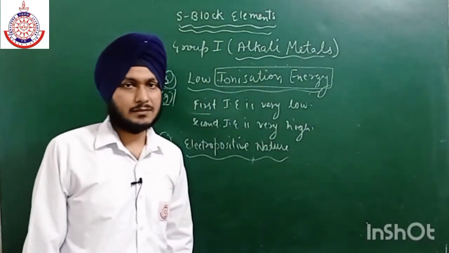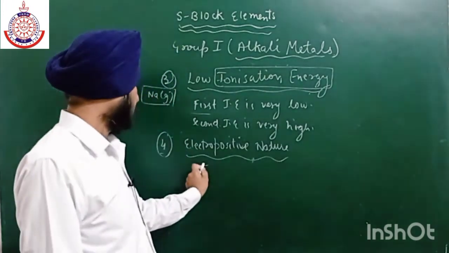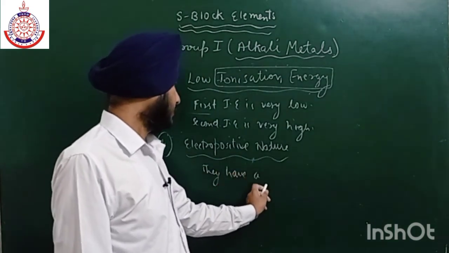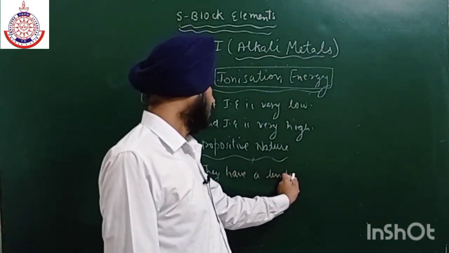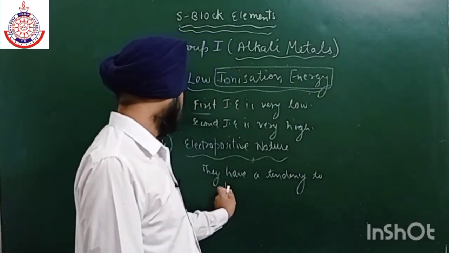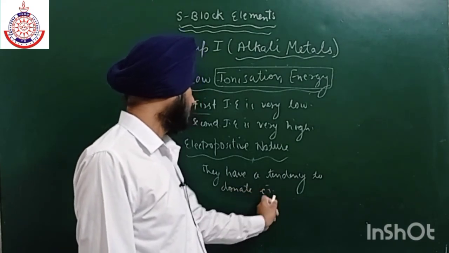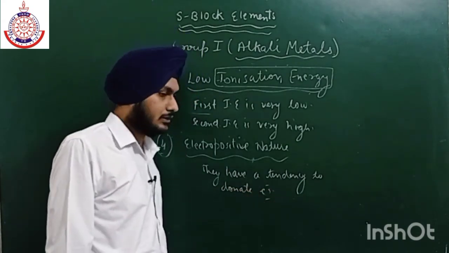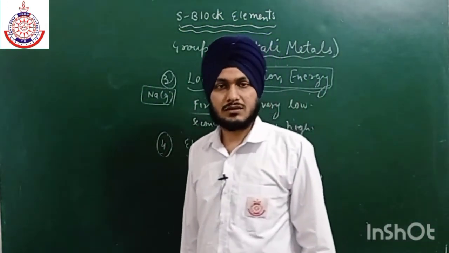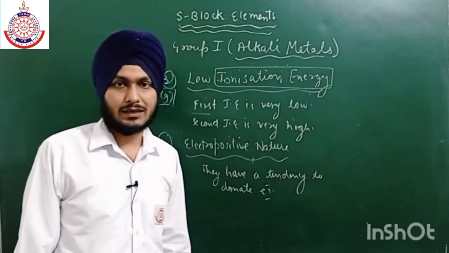They are called metals because they have a tendency to donate electrons. So that is why they are electropositive in nature. Their electronegativity value is very low. That is why they are called metals.